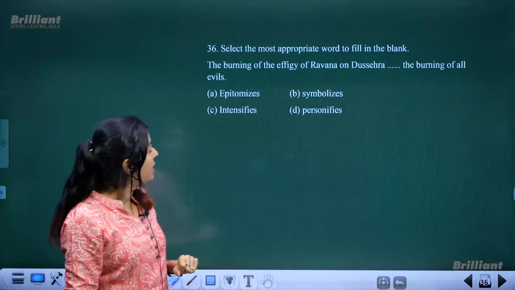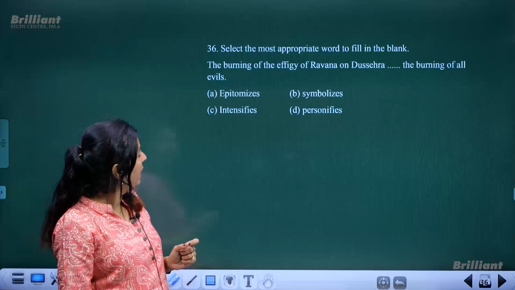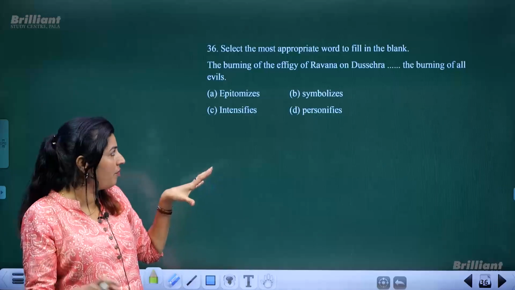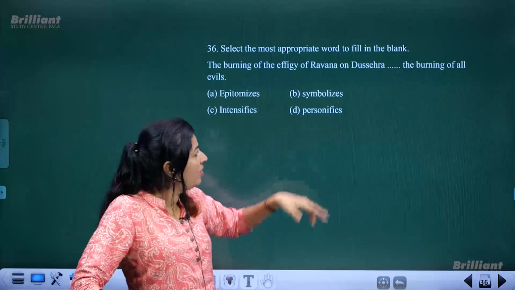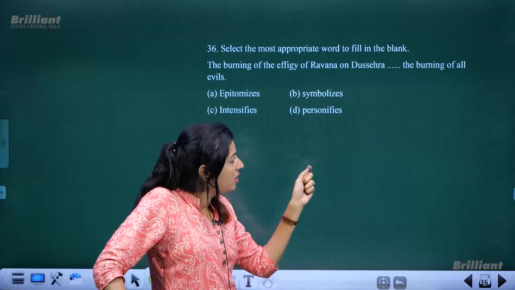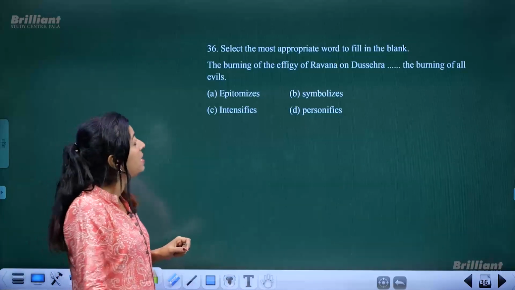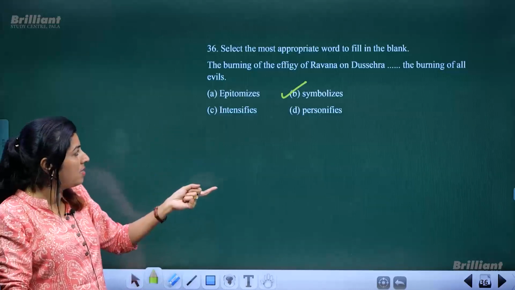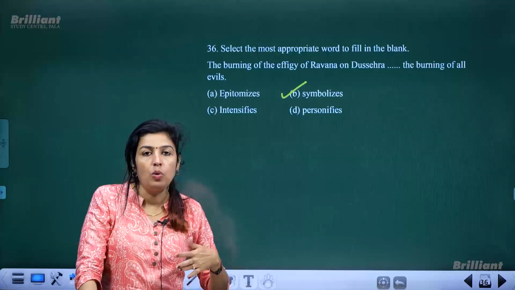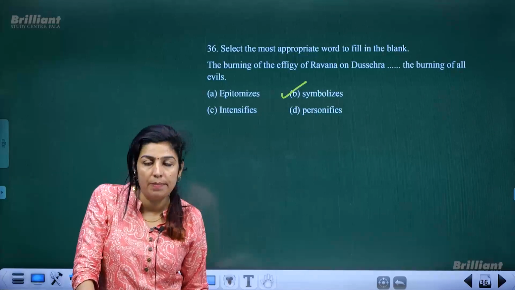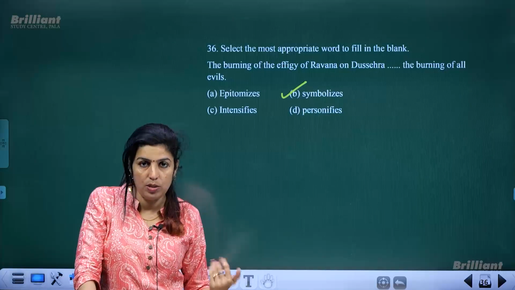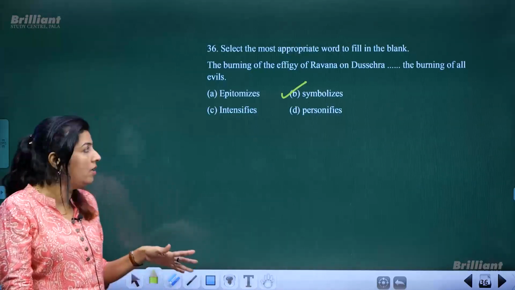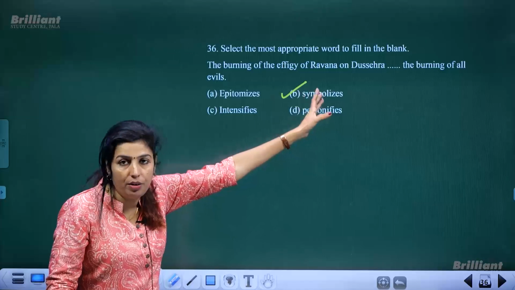Next is, select the most appropriate word to fill in the blank. The burning of the effigy, that big statue-like stuffed item of Ravana on Dashera, dash the burning of all evils. See, what is the meaning of epitomizes? Epitomizes means you explain something with an example. You set an example and explain something to make it clear. That does not fit in this context.